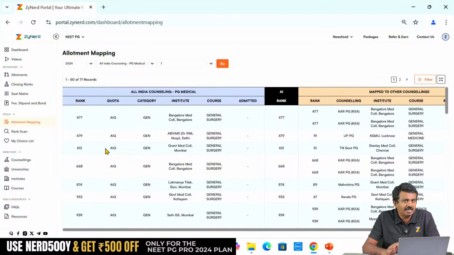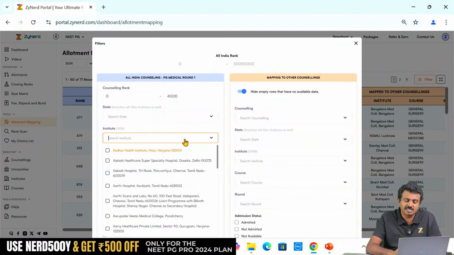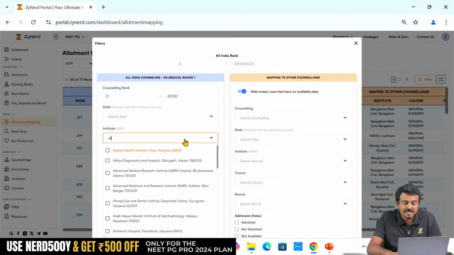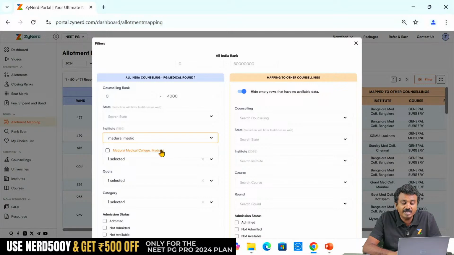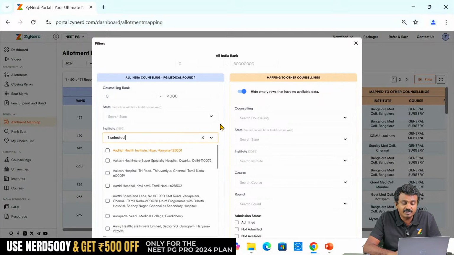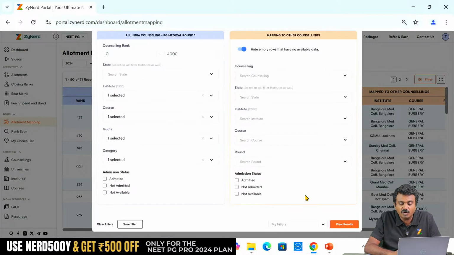Now it looks like a large level of data, but for your choices, every choice of yours, if you are looking at it, for example, I want this particular institute's surgery seat. I am looking at seats in, let us say, Madurai Medical College. I did not get it in my state. I got a lower preferred seat in All India, and a lower preferred seat in state also. I am looking at Madurai Medical College. When will I get a seat?